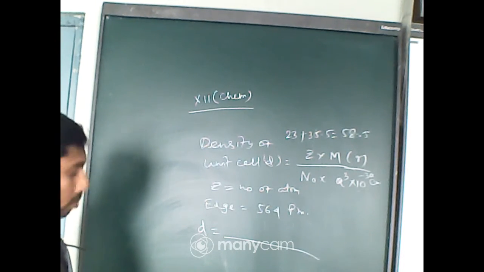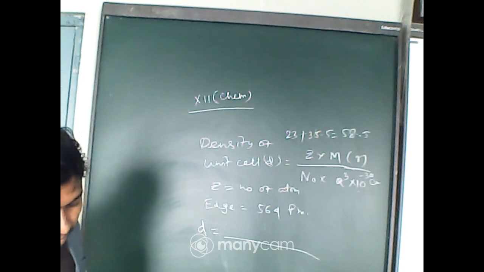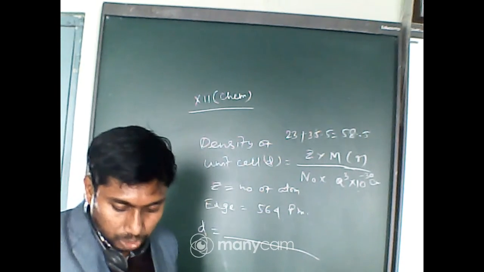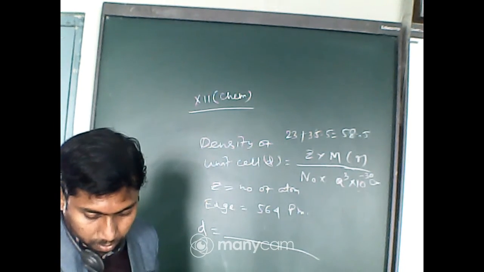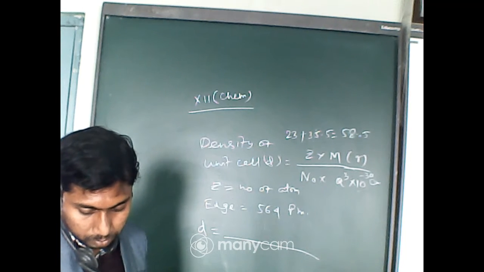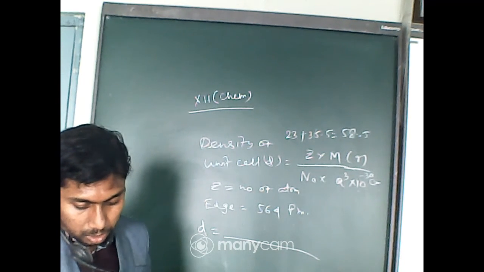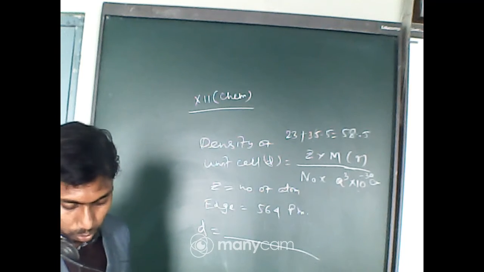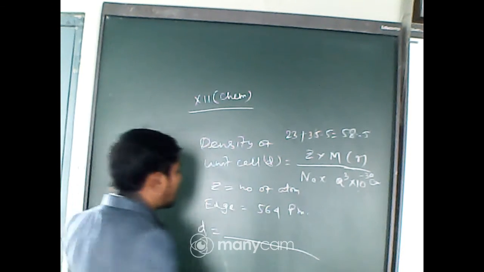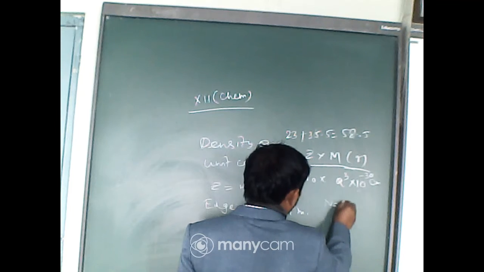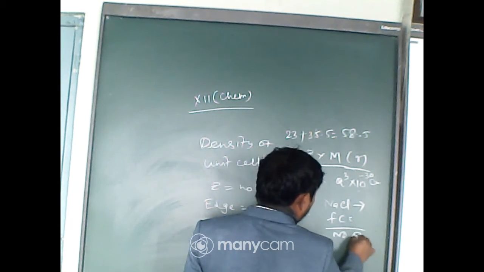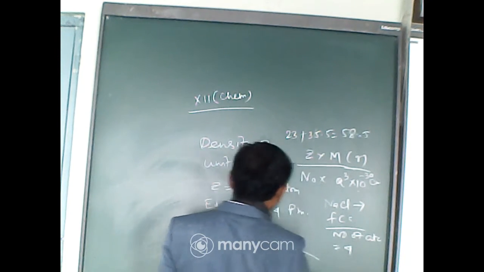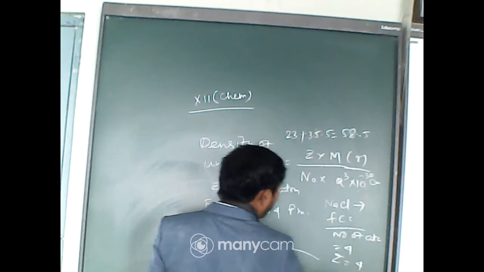Now the edge length is given, so putting in Z into M divided by A cube into N0 into 10 to the power minus 30. As sodium chloride has an FCC crystal, NaCl is FCC, so the number of atoms is equal to 4. So Z value is equal to 4.